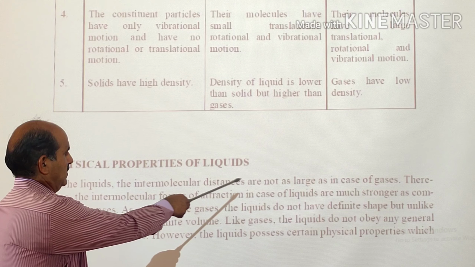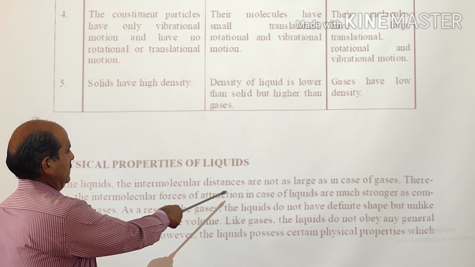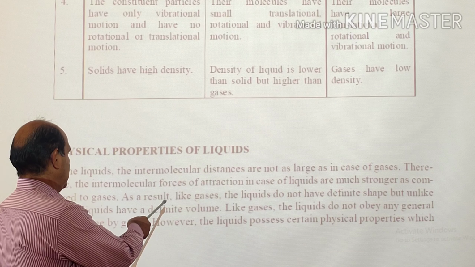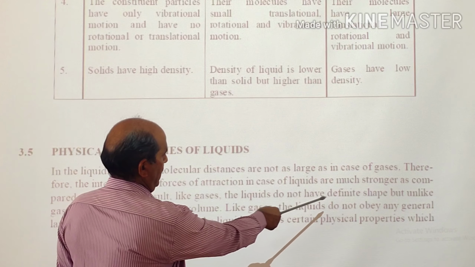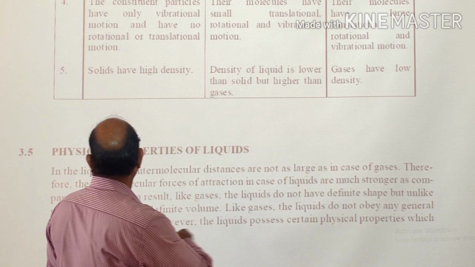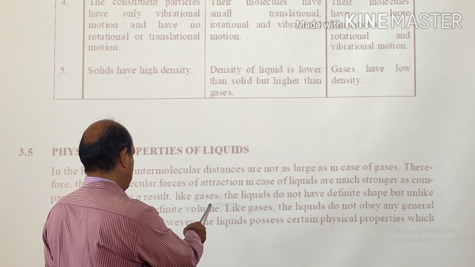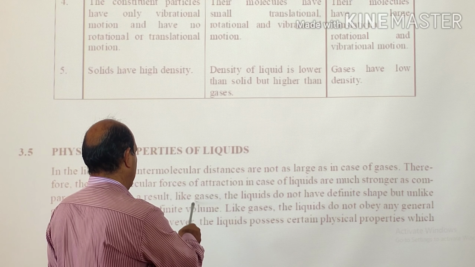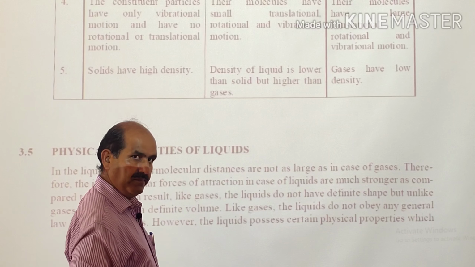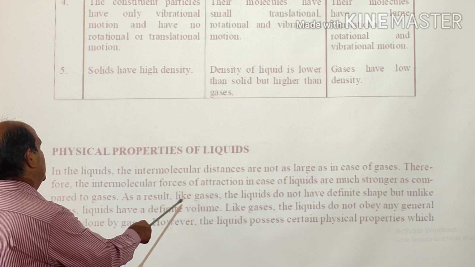In liquids, the intermolecular distances are not as large as in case of gases. Therefore, the intermolecular forces of attraction in liquids are much stronger as compared to gases. As a result, like solids, the liquids do not have a definite shape. But unlike gases, liquids have a definite volume.